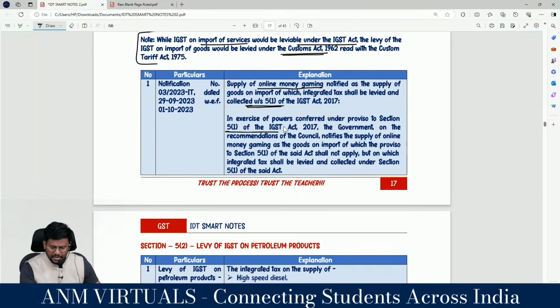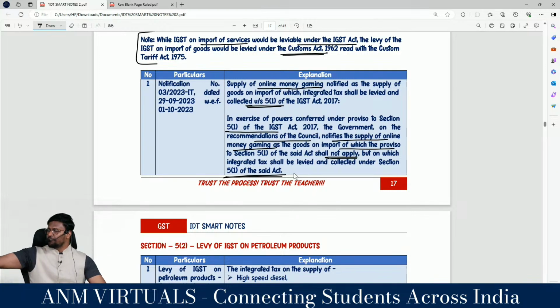Clarity now? Yes sir, the government on the recommendation of the council notified the supply of online money gaming as the goods on import of which proviso to section 51 of the said Act shall not apply, but on which integrated tax shall be levied and collected under section 51 of the said Act.